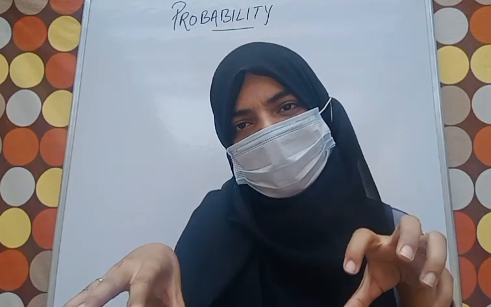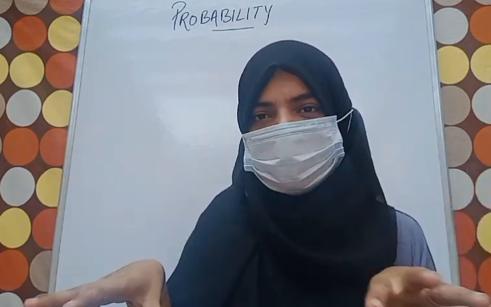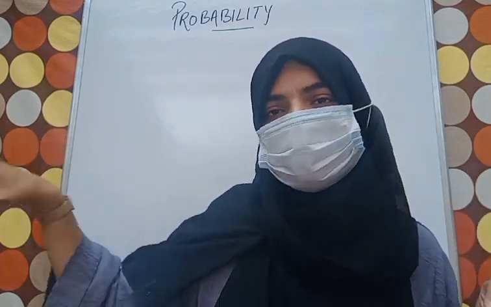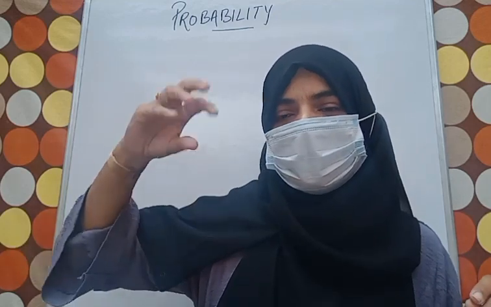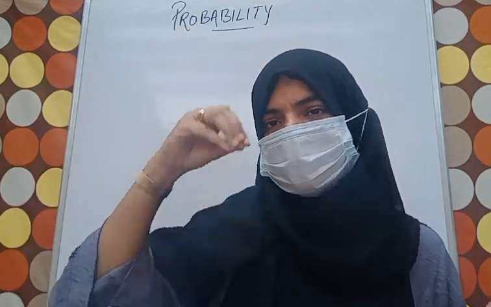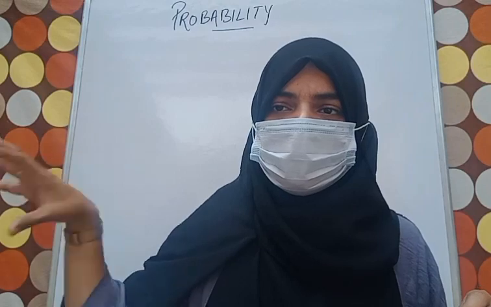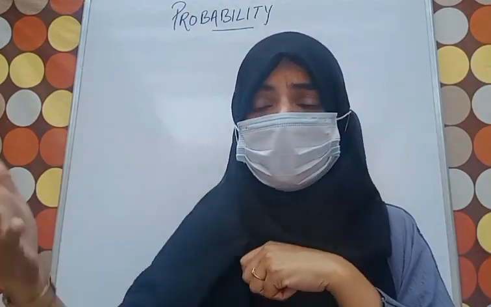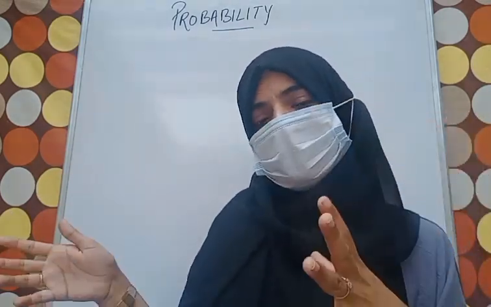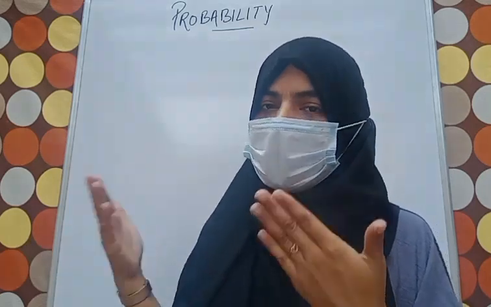It will form curd. But that is for sure. But when there are different chances of happening, this can happen, this can happen, when we can only predict about something, then we use probability.